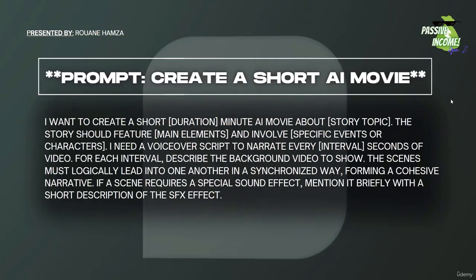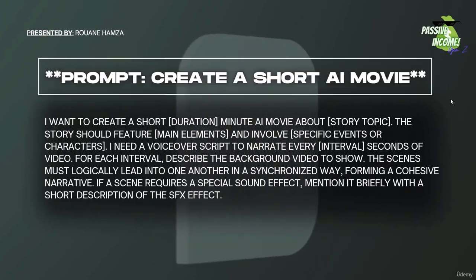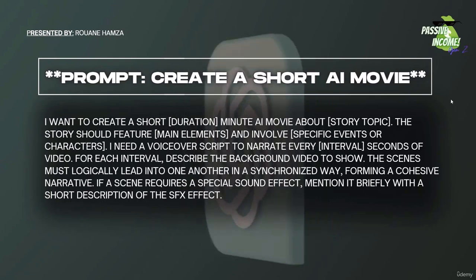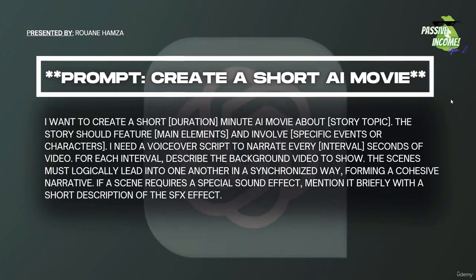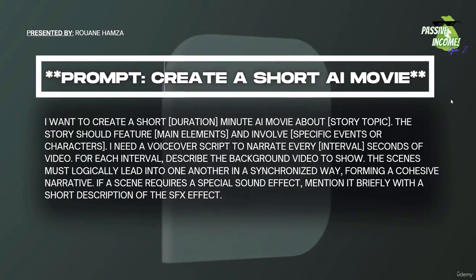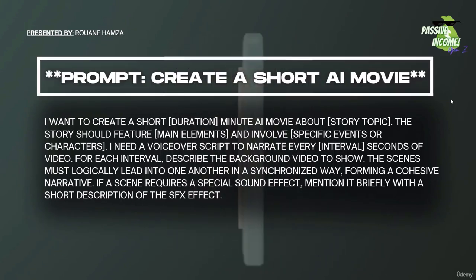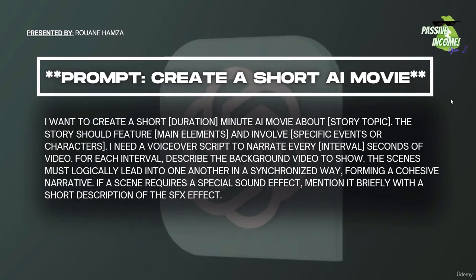Now, the prompt is as follows. I want to create a short what? So if it's 2 minutes, you put 2 in there in the duration. If it's 3 minutes, put 3 minutes. If it's 10, put 10. AI movie, okay? About story. Put the story topic, describe that story. What is the story about? Aliens taking over the planet, or you could say something like the apes fighting the aliens,